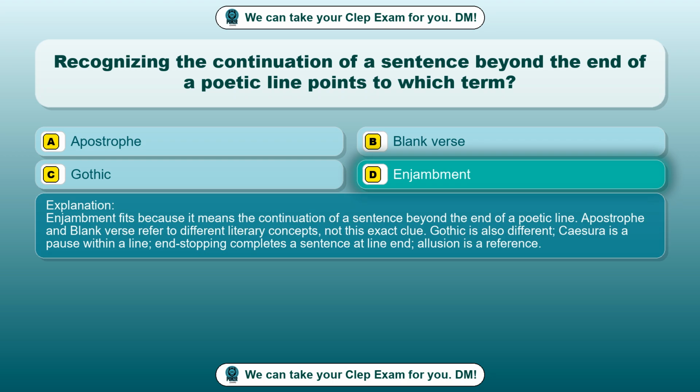Enjambment fits because it means the continuation of a sentence beyond the end of a poetic line. Apostrophe and blank verse refer to different literary concepts, not this exact clue. Gothic is also different, caesura is a pause within a line, and end-stopping completes a sentence at line end, allusion is a reference.